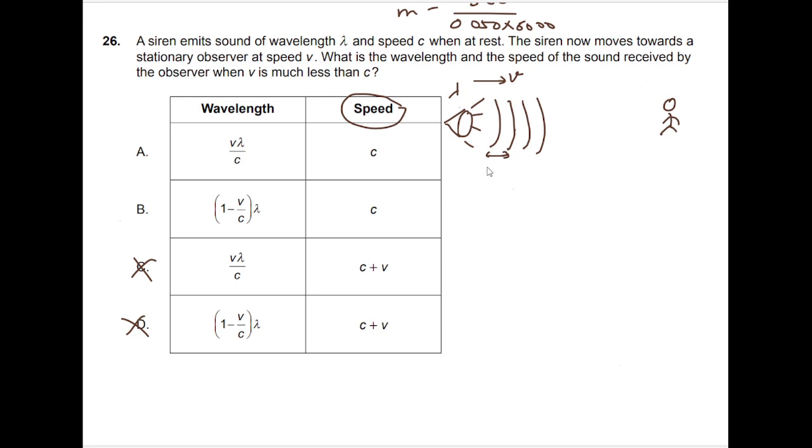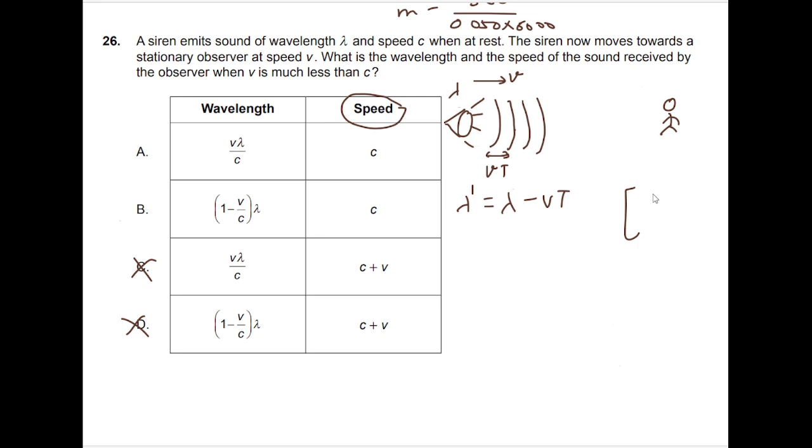Distance is speed into time, so speed v into time t. So when the second wavelength is given out, this much distance has already been traveled. That means the new wavelength heard by the observer will be lambda minus this particular distance.